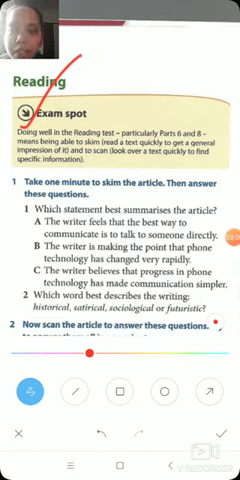And scanning means to look at the text in such a way that it's clear to you that it is giving you specific information, whatever you need. So this is what this tells us, right?